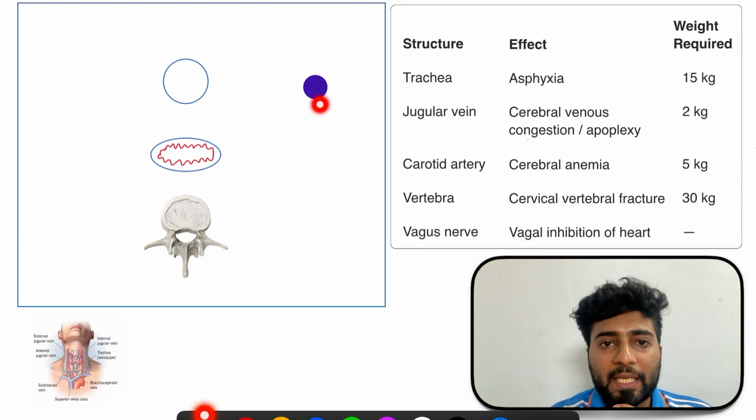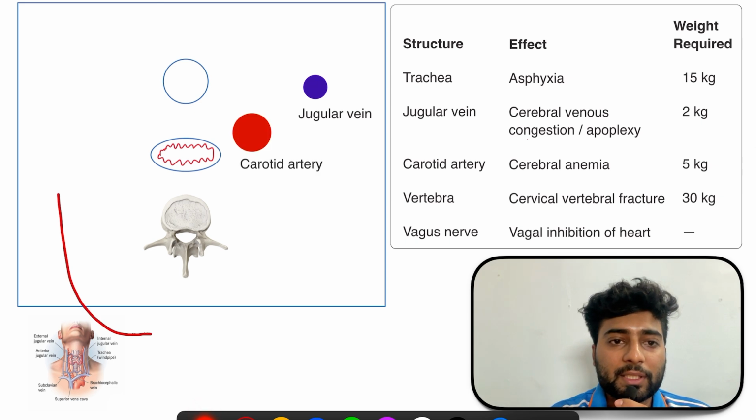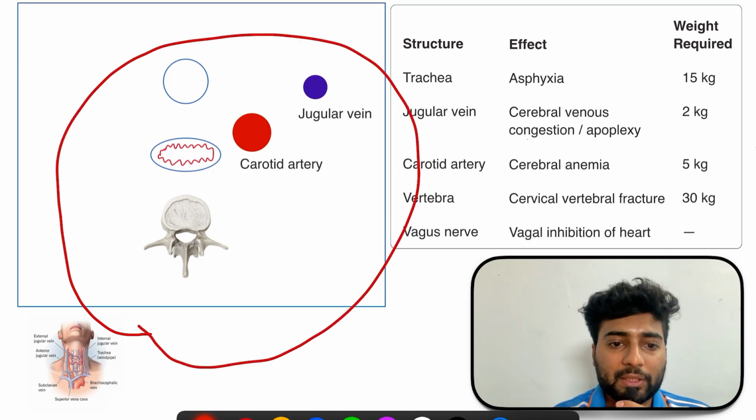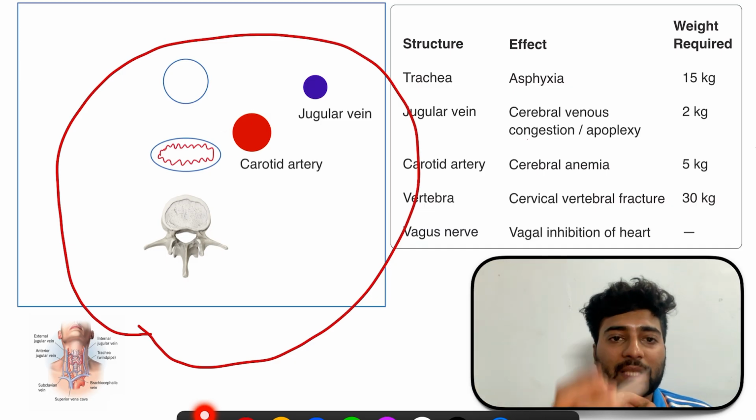Now in here we have this jugular vein and carotid artery. You can see that if this much is the neck structure, then this jugular vein is outside or more in the periphery, while the carotid artery is deep inside the neck, right?